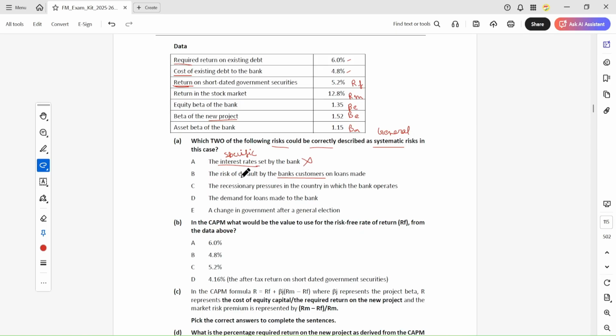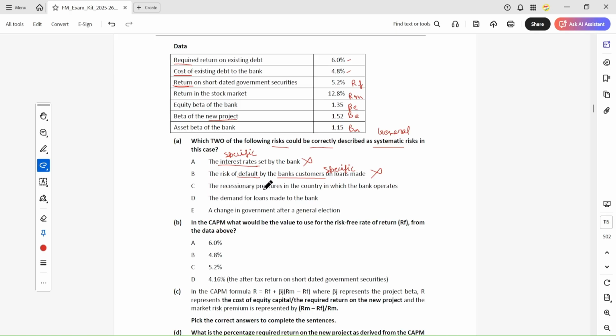Risk of default made by the bank customer. So it depends upon which type of customers a bank has. If a bank has low profile customers, those customers who don't repay the loans, it depends on which type of customers the bank has. So it is a specific risk which depends on the customer. Okay, so these are not general risks.